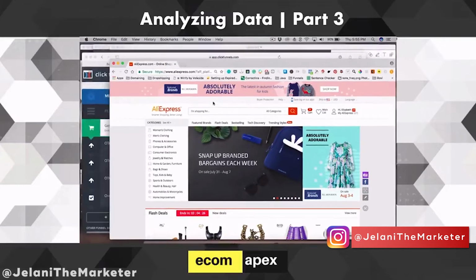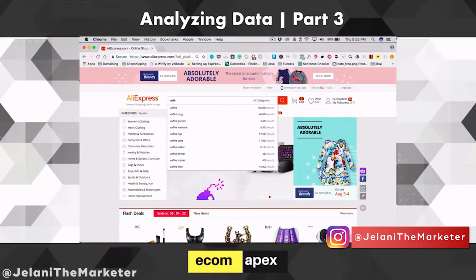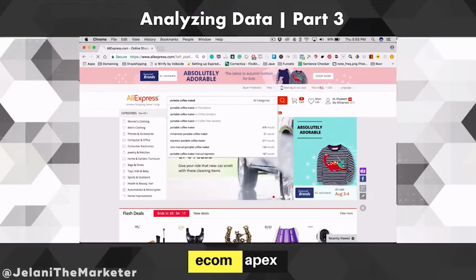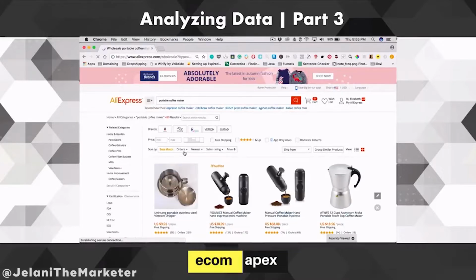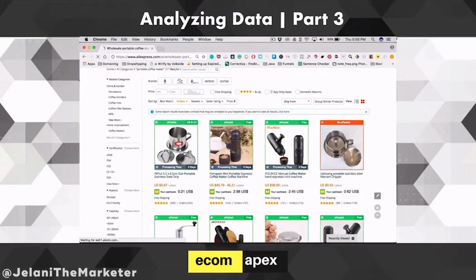Okay, so I'm going to head over to AliExpress. I'm here now, so I'm going to type in portable coffee maker, and originally we saw the price was $68 on Ecom Hunt, but I actually found a vendor that sells it for $30. So I'm going to search by orders, and you can see here this one has it for $38.